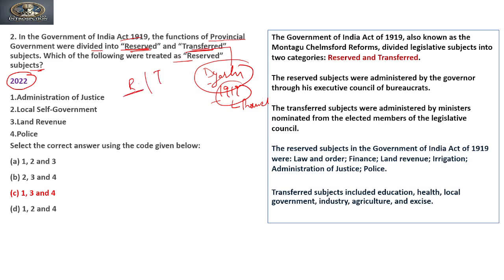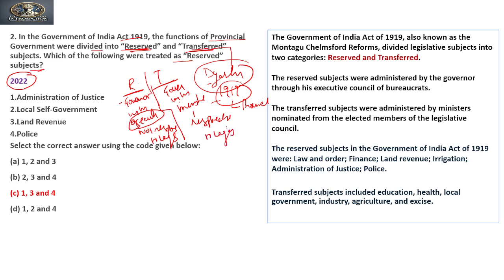There are certain subjects which were kept under the reserved category. The reserved subjects were to be administered by the governor of a province with the executive, and these executives are not responsible or answerable to the legislature. Whereas the transferred subjects were to be administered by the governor with the help of ministers, and these ministers are responsible to the legislature. Clear? So this is the concept of reserved and transferred subjects.